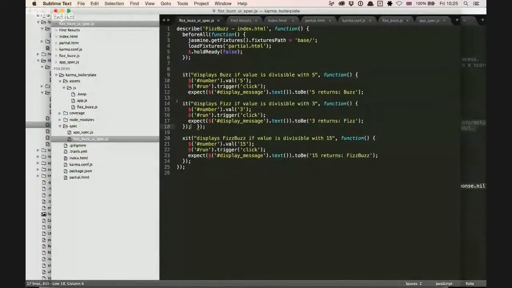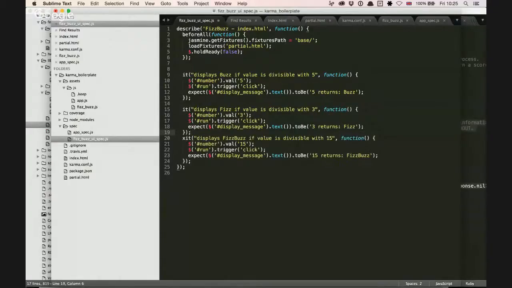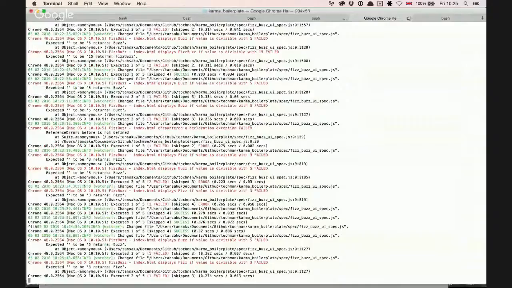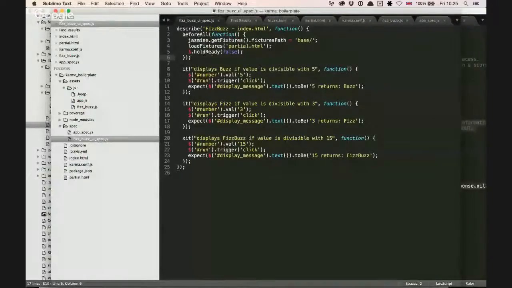Yeah, we've got an order effect in there, because it's basically failing the second one. It's interesting. I almost expect, let's just try to load these fixtures in every it block.